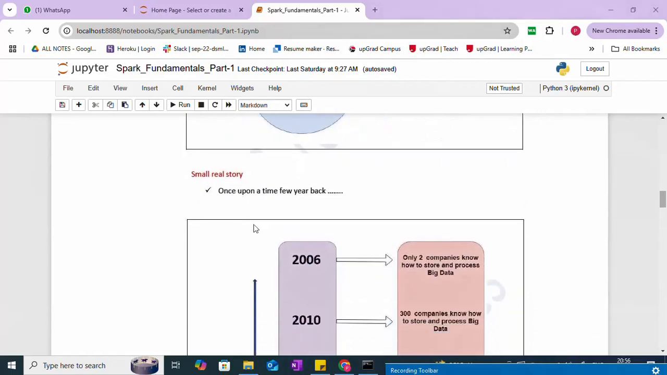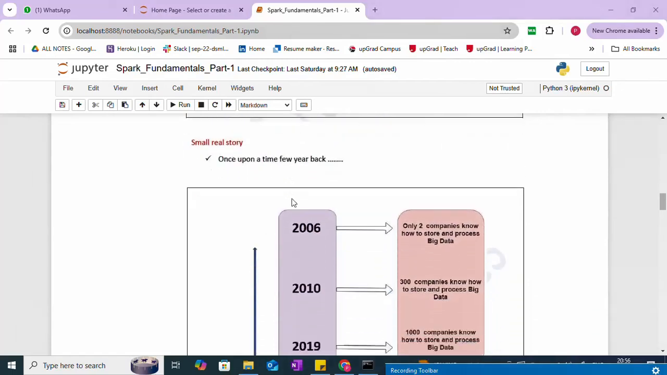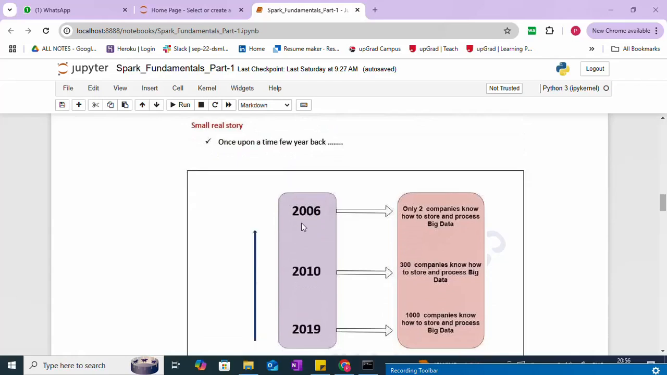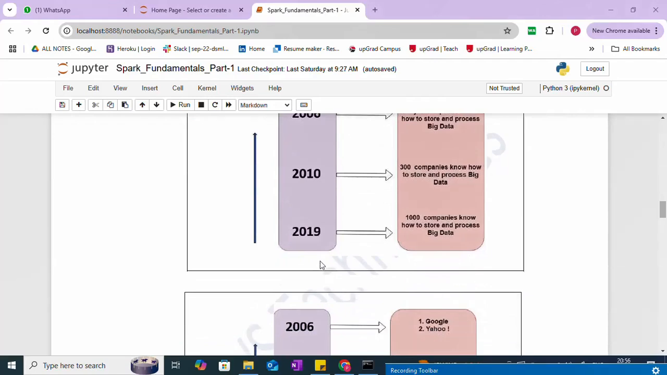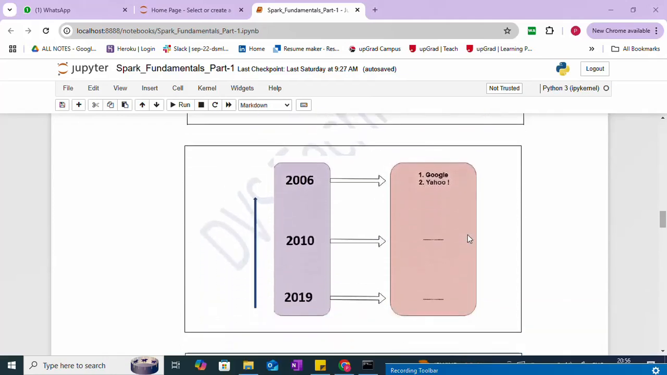Now, a small real story. Back in 2006, only two companies knew how to store and process big data. In 2010, almost 300 companies knew how to store and process big data. But in 2019, almost 1,000 companies know how to store and process big data. You can see in 2006, only Google and Yahoo, those two companies, knew how to store it.